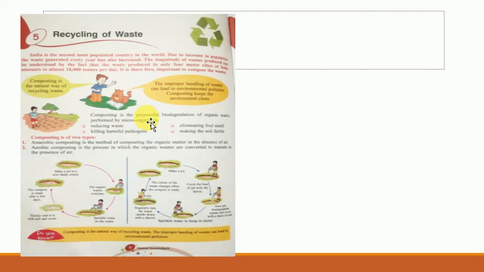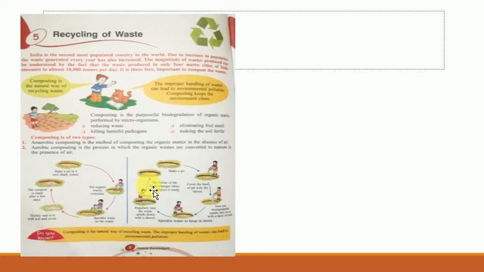Now here you can see it is the purposeful biodegradation of organic matter, performed by microorganisms, okay? It reduces waste, it kills harmful pathogens, it eliminates foul smell, making the soil fertile. So composting is performed in two ways.